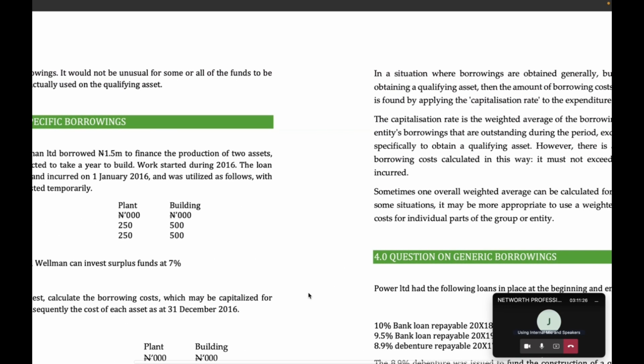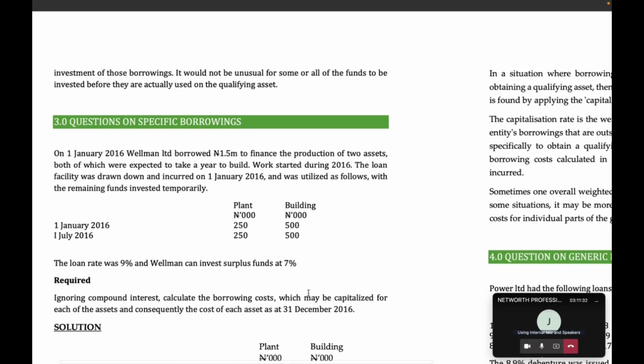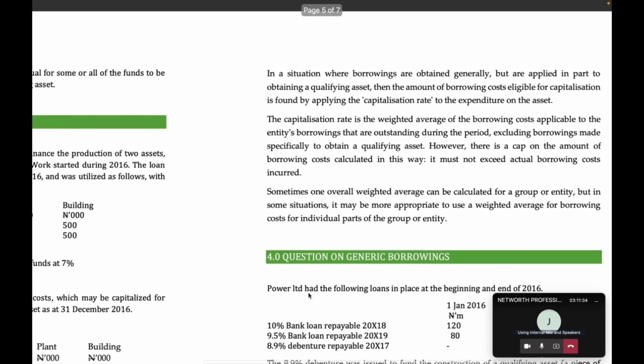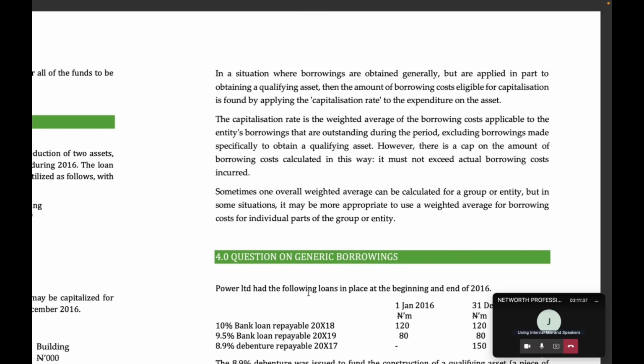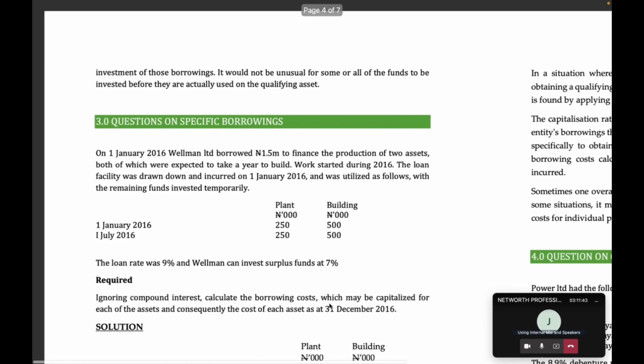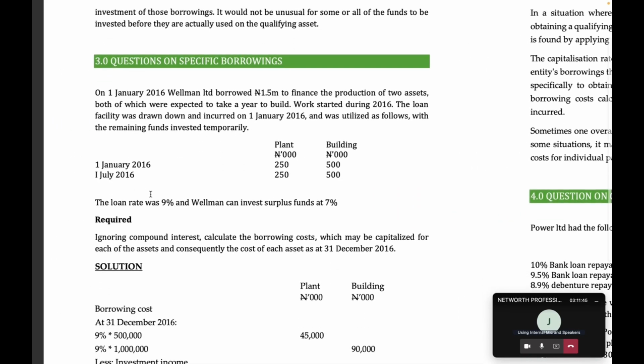Now, the second one is a scenario that is not as direct as this one, where we have a pool of funds existing. The only challenge we have there is this. While for this one, it was easy for us to know the rate of this 1.5 million loan that we got. It's very straight. We can easily know what borrowing cost rate we will use to calculate our interest.